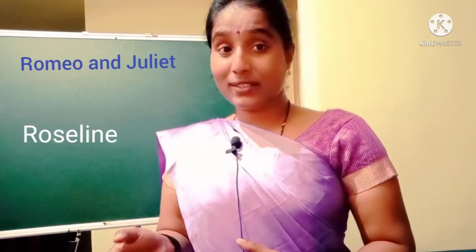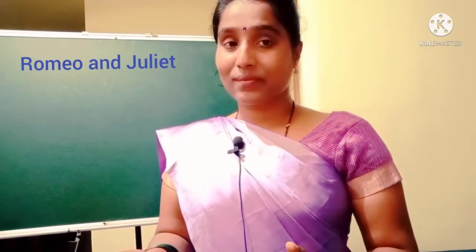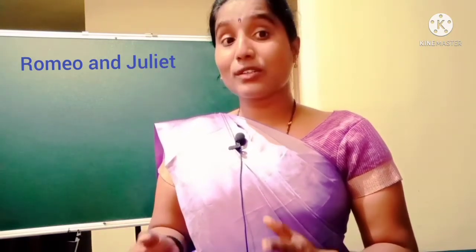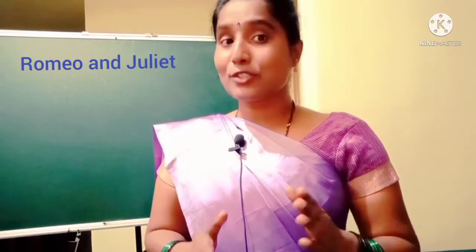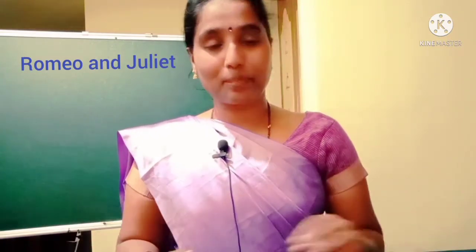Then he realizes that his love for Rosaline was just infatuation, it was not true love, and that the love of Juliet is the true love. This is the background story of this play.